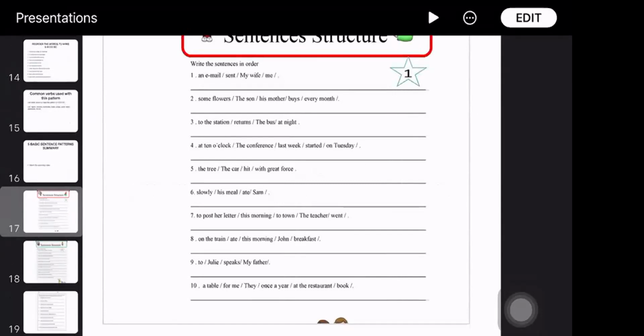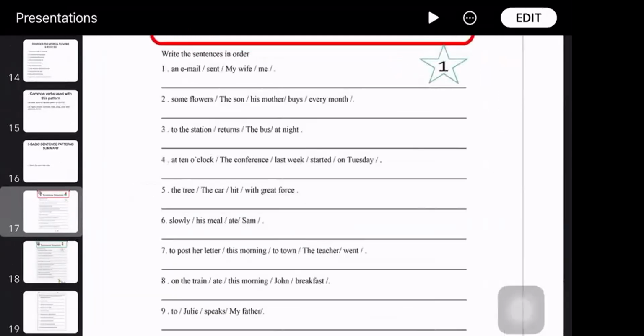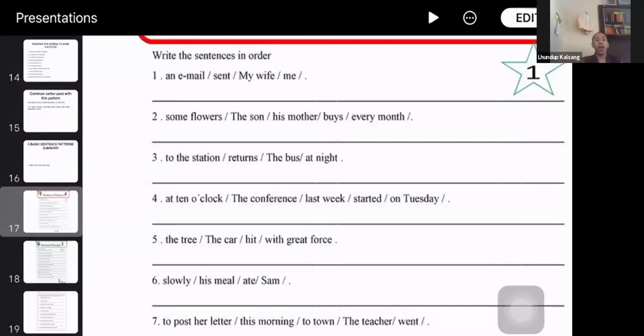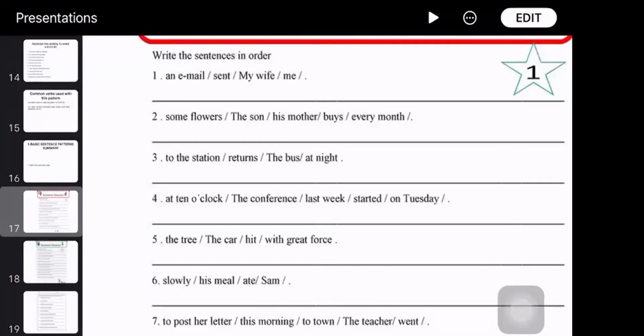The first one is? My wife sent me an email. Send me an email. My wife sent me an email.